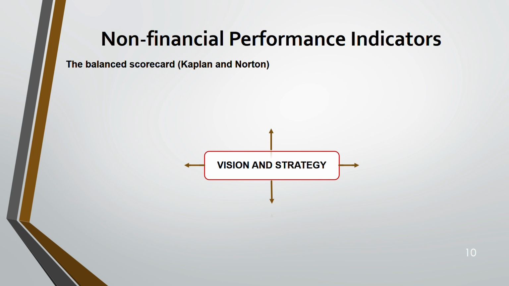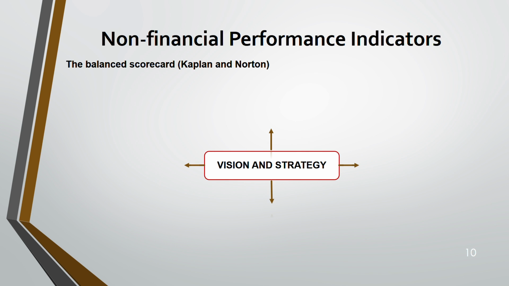Okay. Now, for non-financial performance indicators, we have a model which is known as the balanced scorecard. It is a scorecard because we give a score to these 4 different areas, and we add up and see the total number. It is balanced because it is balanced across these 4 areas. It was developed by 2 people known as Kaplan and Norton. That's why we say Kaplan-Norton's balanced scorecard. The name is not so important, but you should know the model is the balanced scorecard. It measures the non-financial aspect as well as the financial aspect. That's why the name is balanced.